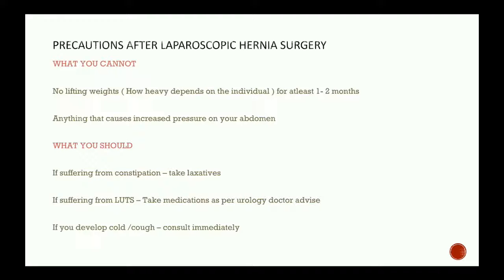And what you should do, very important thing, if you are suffering from constipation, you should take laxatives. An evaluation will be done prior to the surgery to see if any problem is there in the intestine. We do sigmoidoscopy for patients who are having constipation. We have a look at the intestine and then go ahead with the surgery. So if you're having constipation after the surgery, you should take laxatives and make sure you're not straining while passing stools.